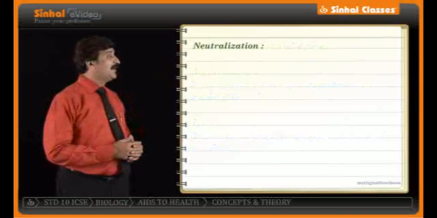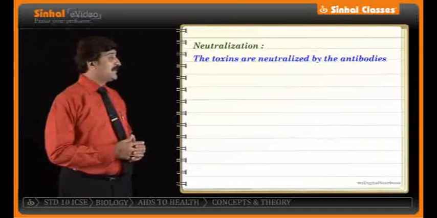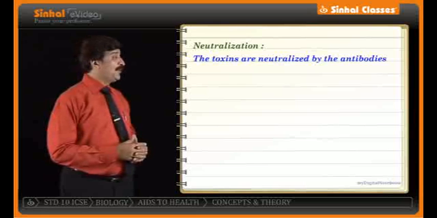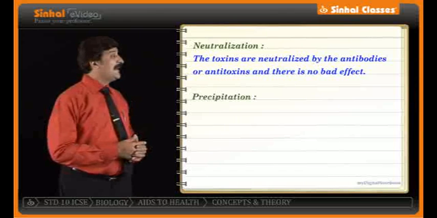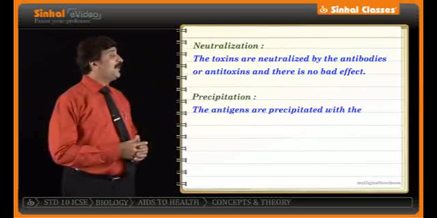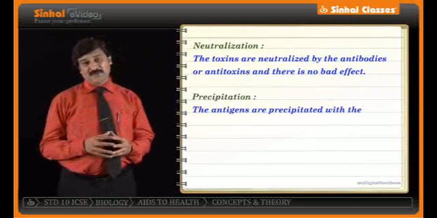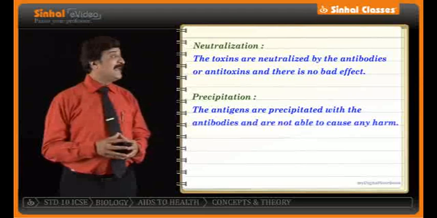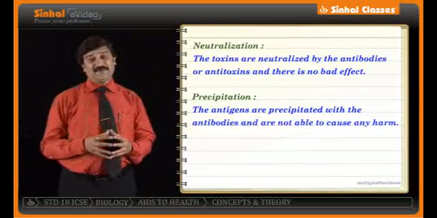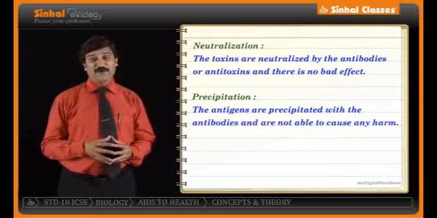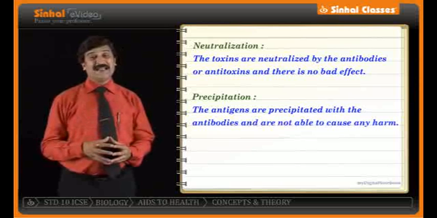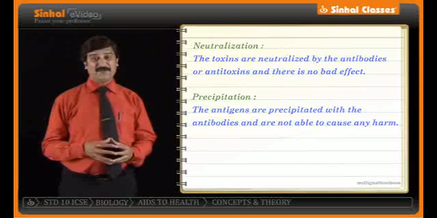What exactly is the meaning of the word neutralization? Neutralization is the third method. In neutralization, the toxins are neutralized by the antibodies or antitoxins and there is no bad effect. In precipitation, the antigens are precipitated with the antibodies and are not able to cause any harm. So here are antibodies, antibiotics and the details that we were highlighting with the various drugs, of which sulfur was a very important one along with various antibiotics. We move on to the next segment.